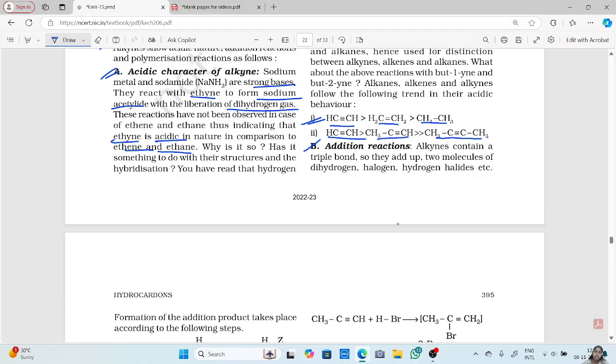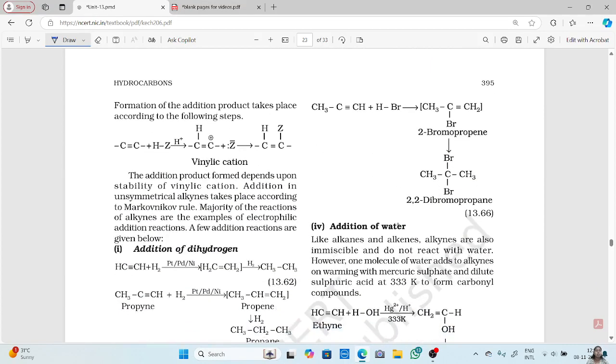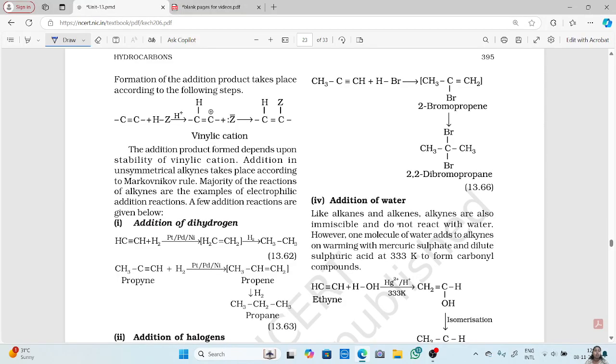The second one is the addition reaction. Now alkynes contain a triple bond, so they add up two molecules of dihydrogen, halogen, hydrogen halides, etc. Addition reaction, you are adding something to your alkynes. Since alkynes have a triple bond, they can add up two molecules of dihydrogen, halogen, hydrogen halides, etc. Now formation of addition product takes place according to the following steps. Okay, how your addition process takes place.